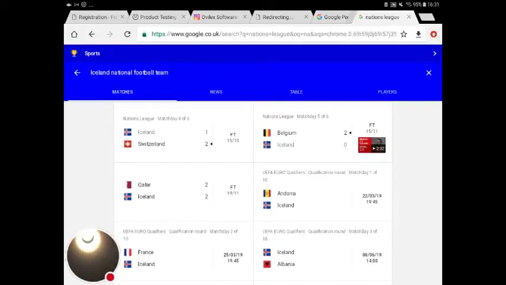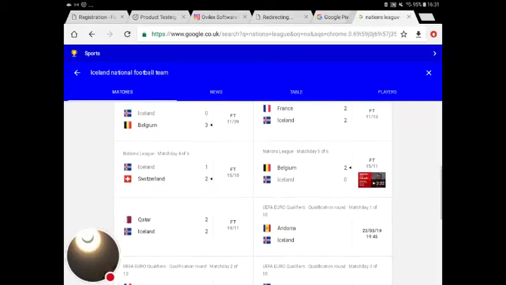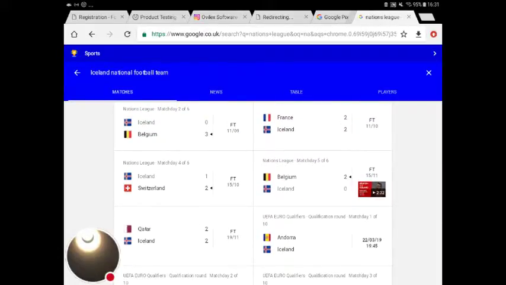Alright, we're going to start with match day 6 of 6. It's not shown at the top, but we know it is. Qatar 2, Iceland 2, which was kind of embarrassing for them. Belgium 2, Iceland 0. Switzerland 2, Iceland 1.